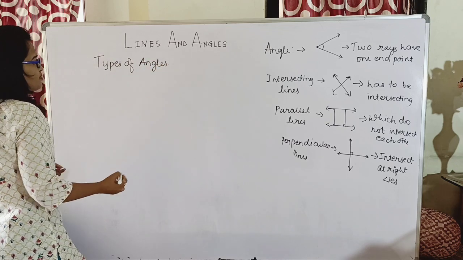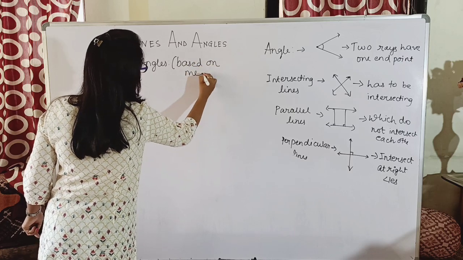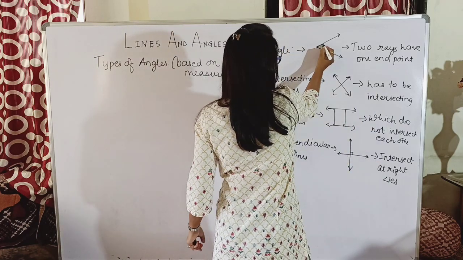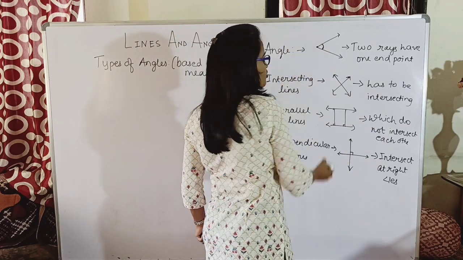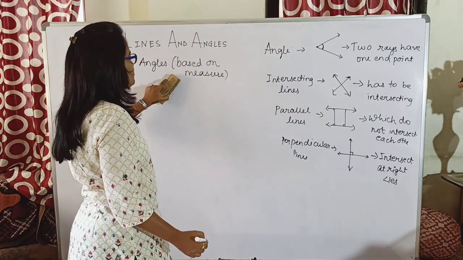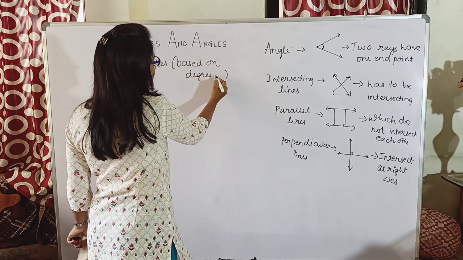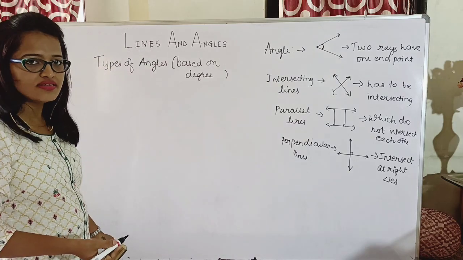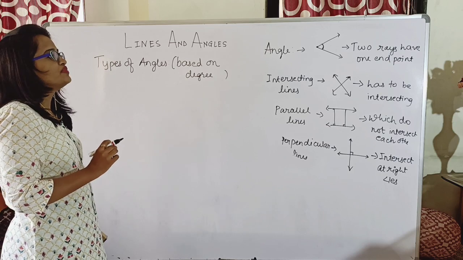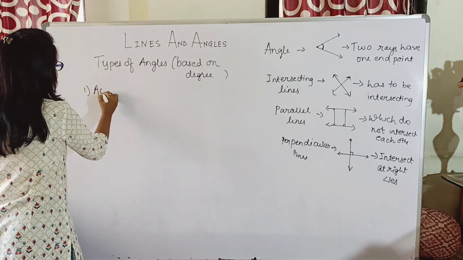Types of angles means it will be based on their measure. Now what is a measure? See, in this figure I have drawn an angle. Now whatever is the degree of this angle, degree or measure, it is depending upon that you will be classifying the angles into different types. So instead of writing measure, let us write based on degree. As you know, if I say 30-degree angle or 90-degree angle or say 170-degree angle, so these are the measures of the angle. So depending upon their measures, the angles are classified into various types. So the first one is an acute angle.